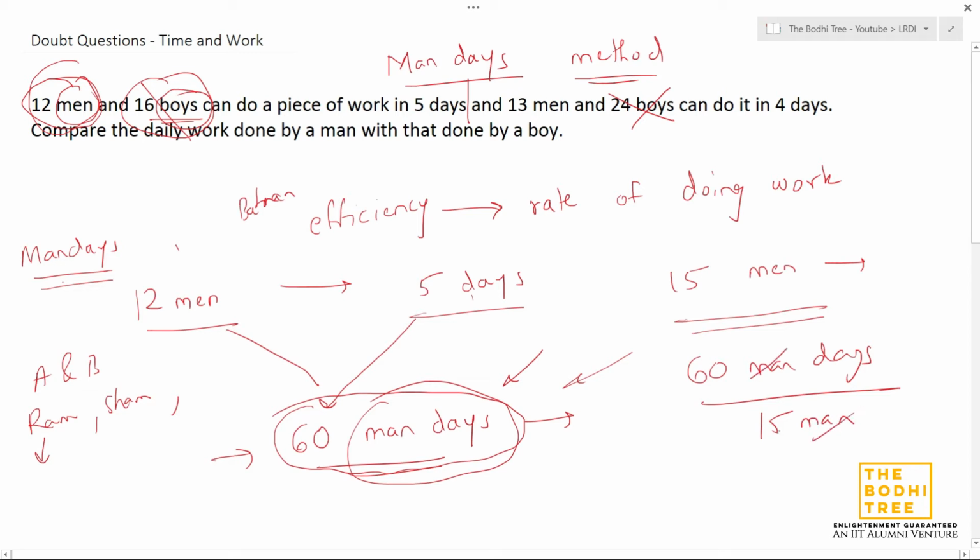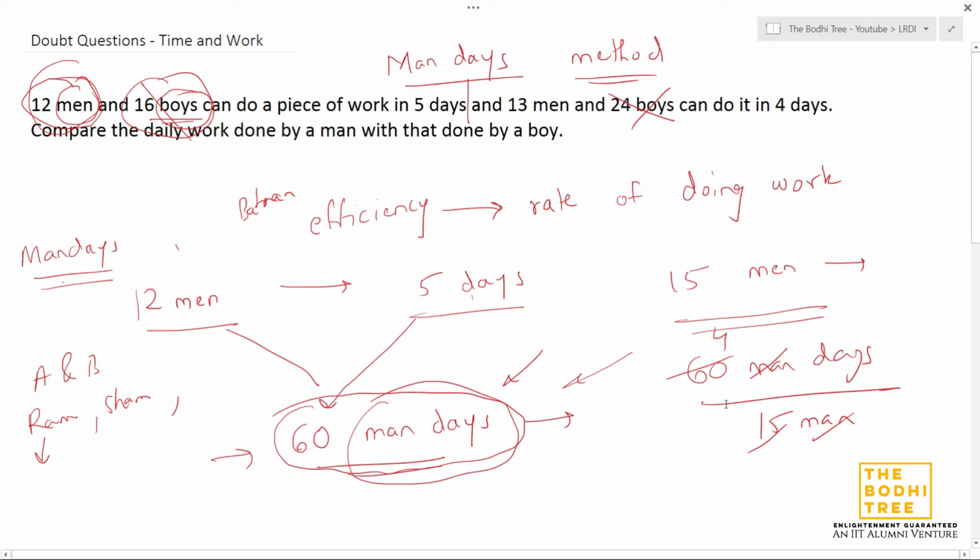If one man gets cut, we get 15 men, so 4 days, right? 15 men will take 4 days to finish the same amount of work. So basically 60 man days is a unit of work. You have to assume that, right? So let's look at the question now. What is given to us?